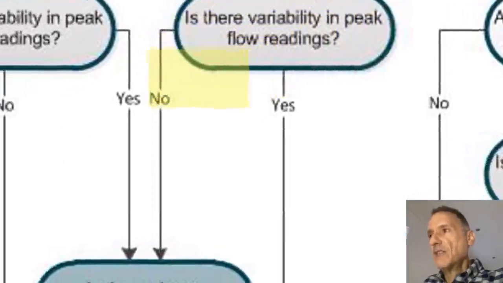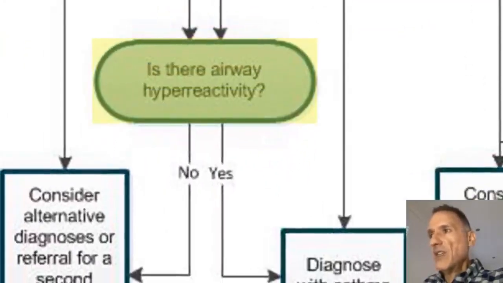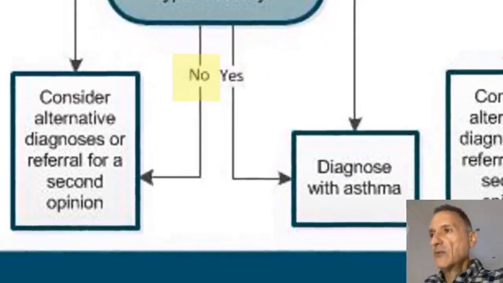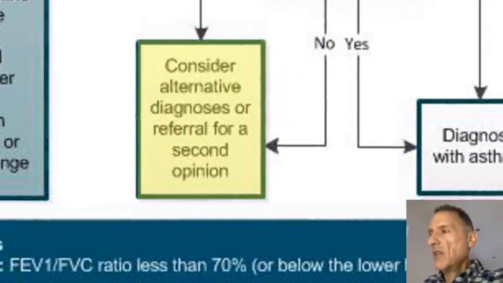And if we find that there is no variability, there will be still some diagnostic uncertainty, so again we have to answer the next question, is there airway hyperreactivity? And for this we will refer the patient for a histamine or methacholine direct bronchial challenge test. And if the answer is also no, then we will think that asthma is unlikely and we will consider alternative diagnosis and referral for specialist assessment.